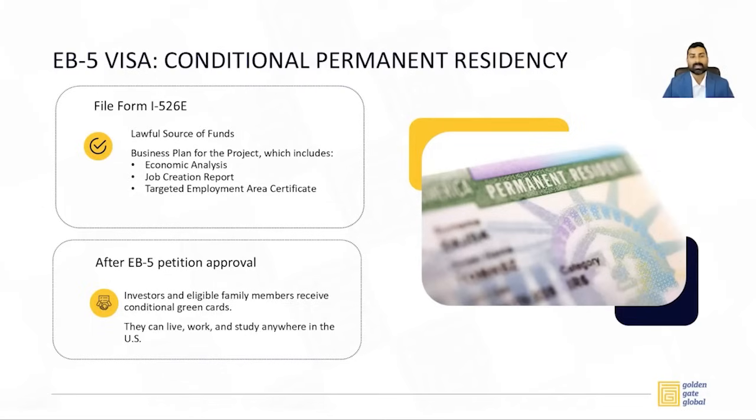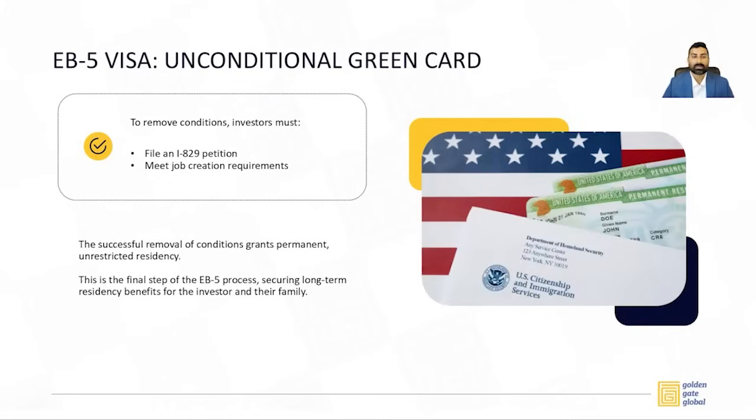There is no difference, just that the validity of a conditional green card is 2 years, because in 1 year and 9 months and before the end of 2 years, you have to file for removal of conditions. To remove conditions, investor must file an I-829 petition. And in this, you have to show that your funds were actually deployed in the project and did not remain in the escrow account and resulted in creation of 10 new American jobs.